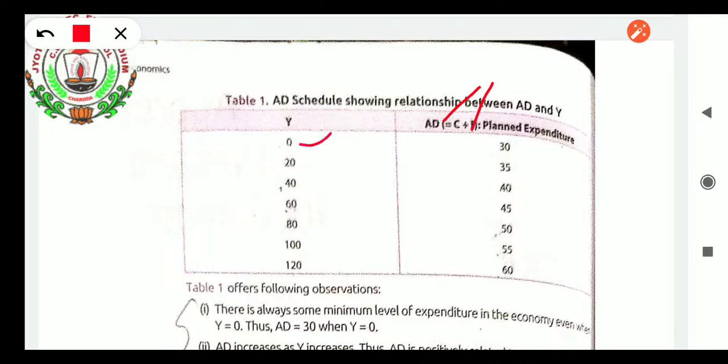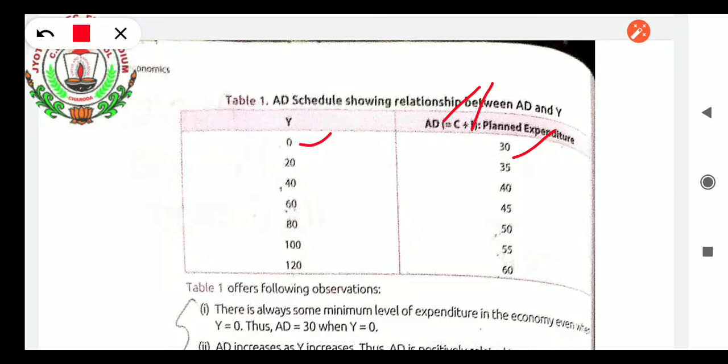When the income is zero, still the aggregate demand is there. Some consumers do not have money, but still they demand. Like poor people, they are not having anything to eat, but the government helps them get food, so they are consuming.